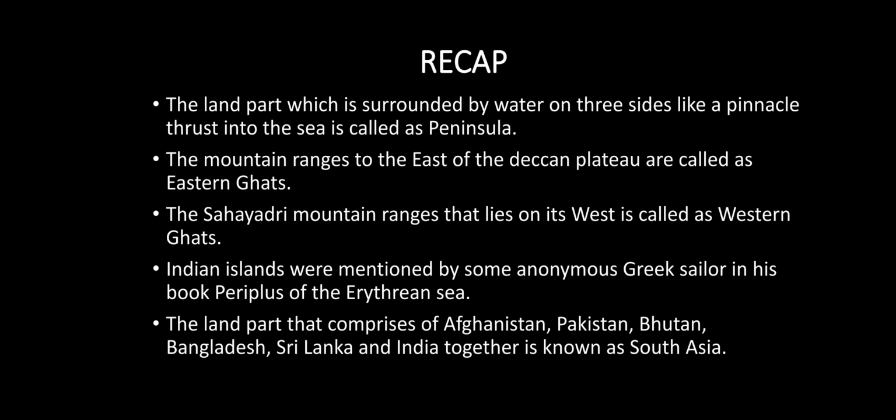The land part, which is surrounded by water on 3 sides like a pinnacle thrust into the sea, is called a peninsula. The mountain ranges to the east of the Deccan Plateau are called Eastern Ghats. The Sahyadri mountain ranges that lie on its west are called Western Ghats. Indian islands were mentioned by some anonymous Greek sailor in his book Periplus of the Erythraean Sea. The land part that comprises Afghanistan, Pakistan, Bhutan, Bangladesh, Sri Lanka and India together is known as South Asia.